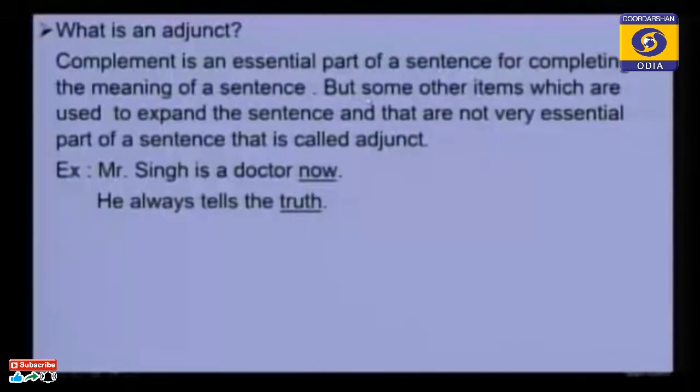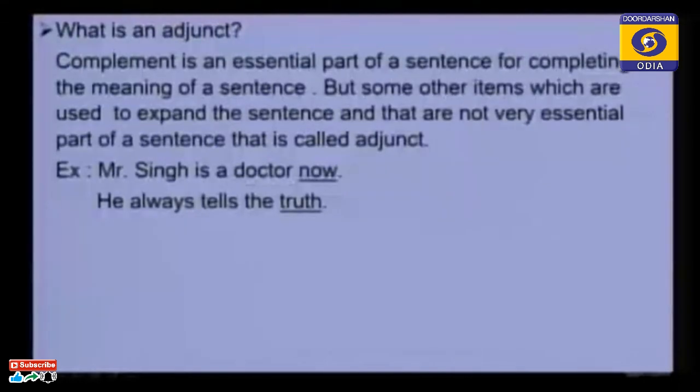But some other items which are used to expand the sentence, and which are not an essential part of a sentence, are called adjuncts. You may use it or you may not use it. It is not an essential part of the sentence. That is called an adjunct. Please look, there are two examples for you.